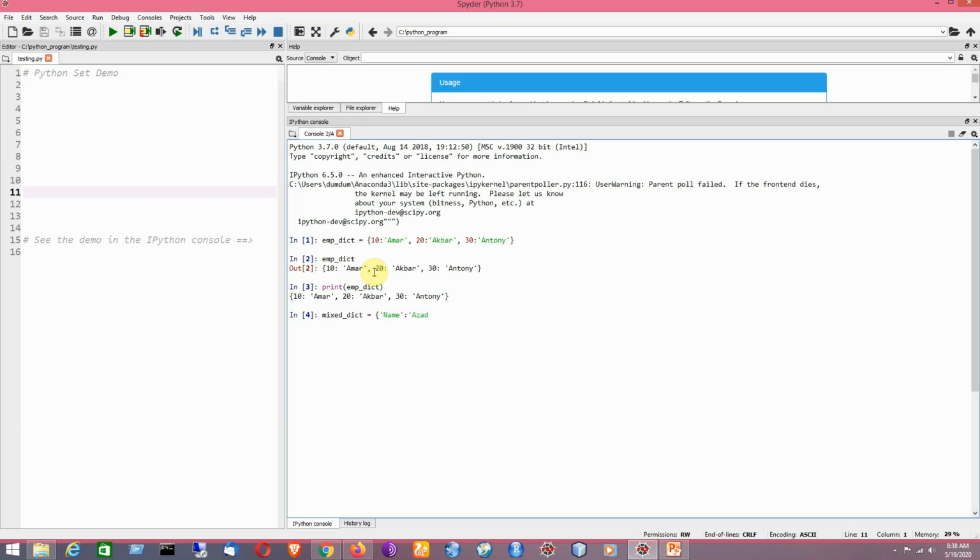So name is the key and Azad is the value here. And like the previous example, each of the elements or items in the dictionary is separated by a comma.